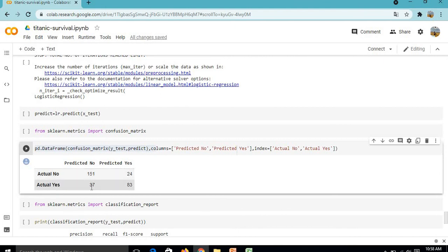Now these many passengers our model predicted didn't survive, but they actually survived. Here these many passengers have actually survived and our model has also predicted that they survived, so this is the kind of our prediction.